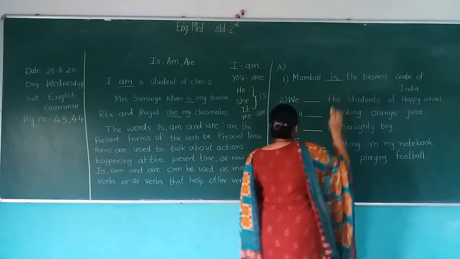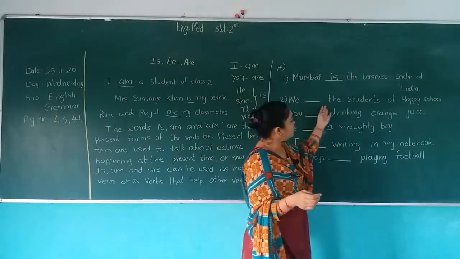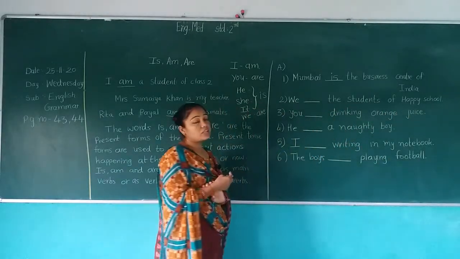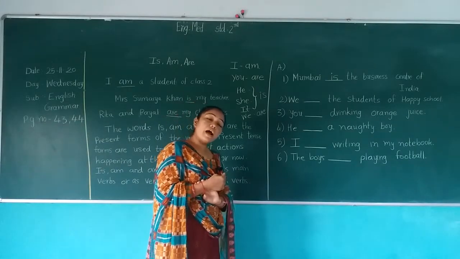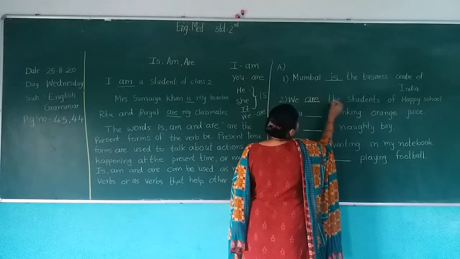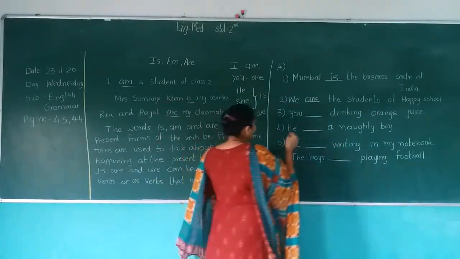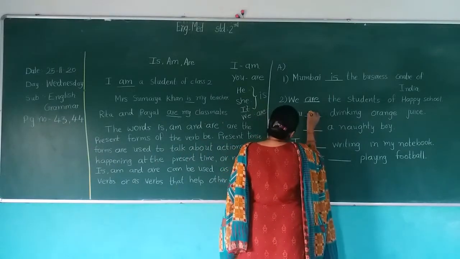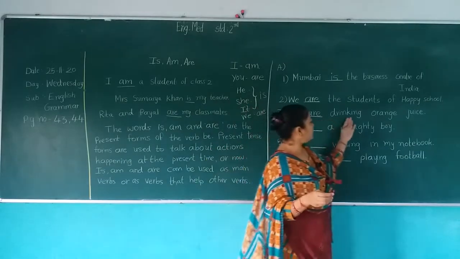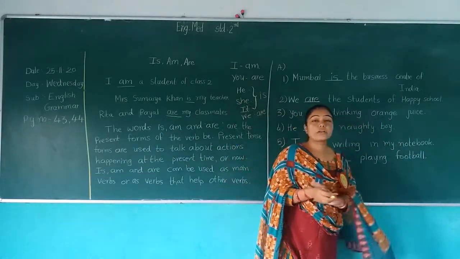Second, we dash the students of Happy School. We के साथ always क्या आता है? We are, plural form. We are the students of Happy School. Third, you are drinking orange juice. You are drinking orange juice.